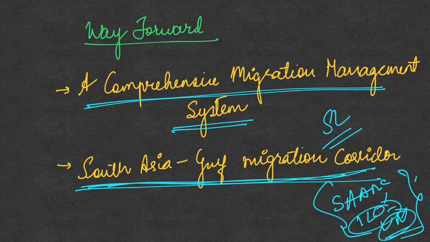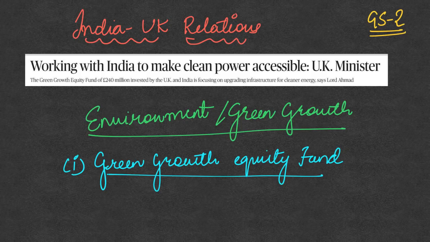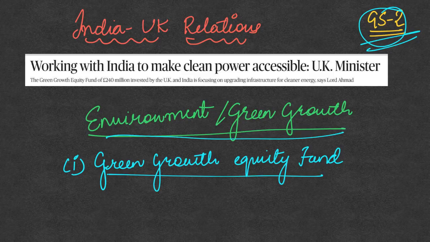So now we'll move on to this topic, which is related to India-UK relations. This is obviously a part of your GS2 syllabus, which talks about international relations. In this whole article, we will just be looking at the relations in the environmental sphere between India and UK. That is, in the sphere of sustainable development or green growth, how India and UK are cooperating with each other. That is what we'll be looking at in this article.